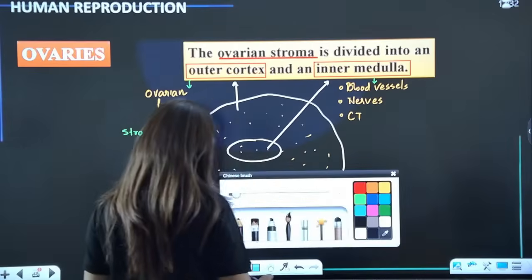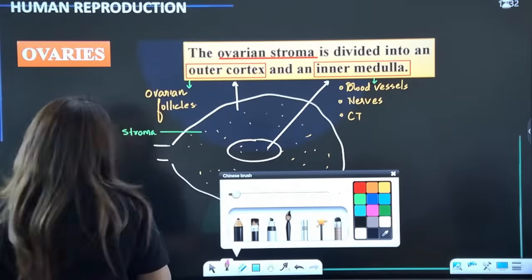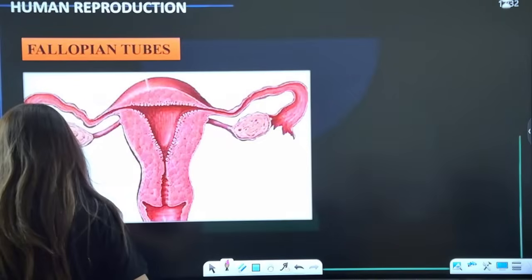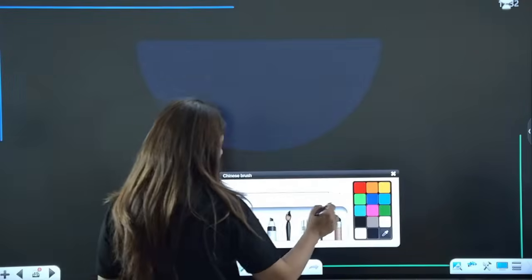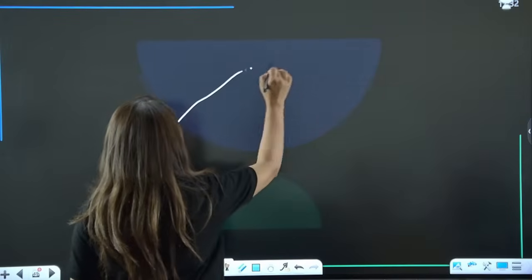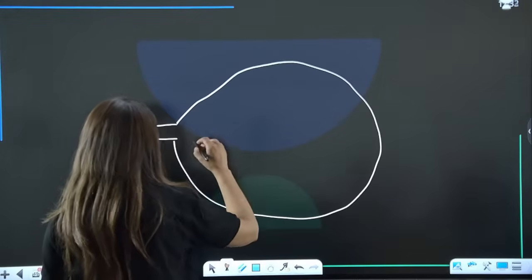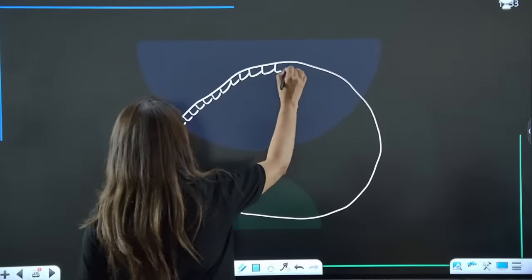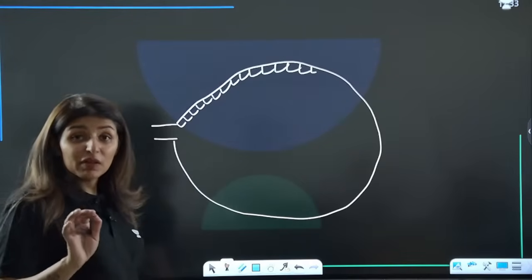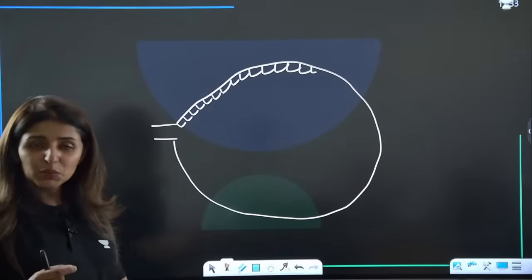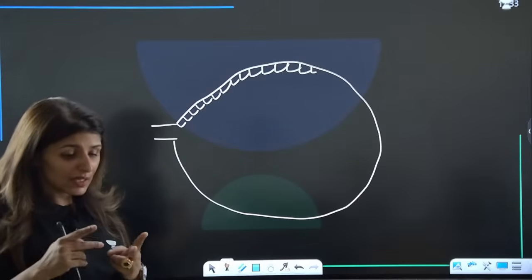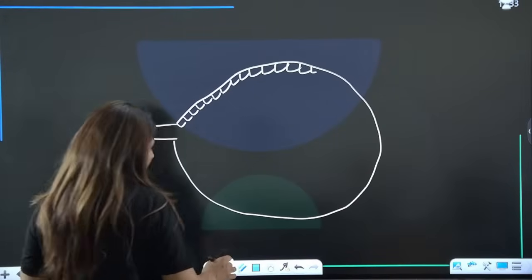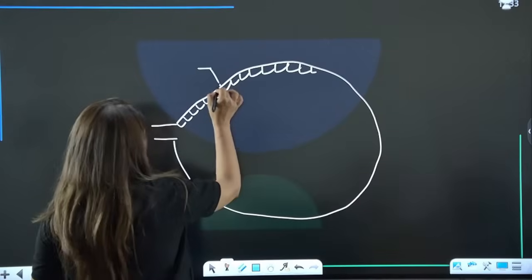Right? Now I'll also tell you the protective covering. Talking about the protective covering of the ovaries once again. So this is the ovary, right? And we know it is lined by germinal epithelium. Just like the seminiferous tubule was lined by germinal epithelium, and the germinal epithelium had two types of cells, Sertoli cells and sperm mother cells, spermatogonia. Yes. Now similarly, the ovarian wall is also lined by germinal epithelium.